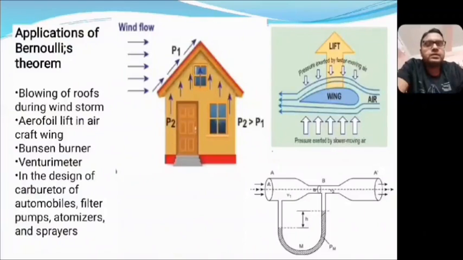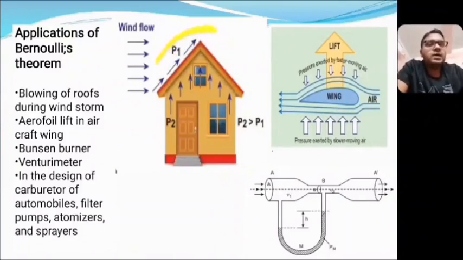Now we will discuss the applications of Bernoulli's theorem. The first example is the blowing of roofs during a windstorm. This kind of phenomenon actually occurs in the Sundarban areas of West Bengal, where roofs are blown away during storms. How does it occur? During the storm the air velocity outside the room is very high.